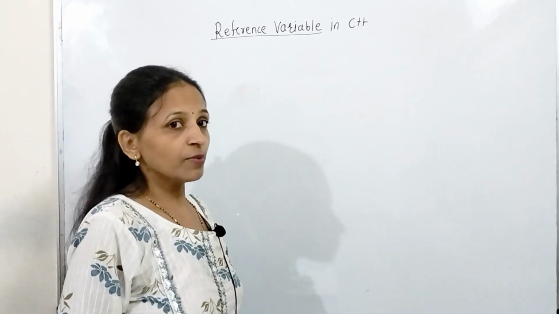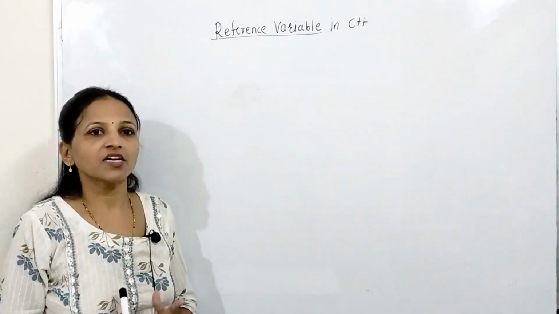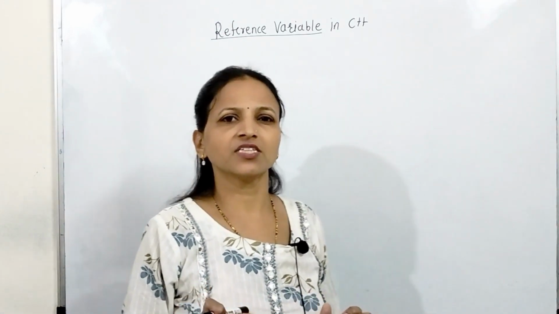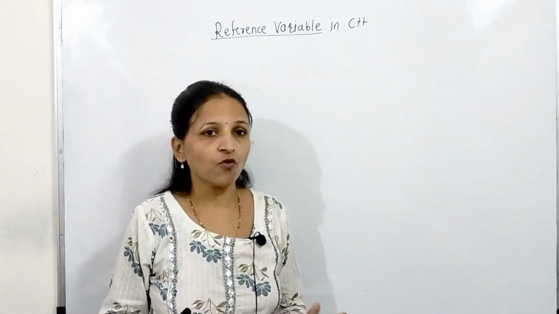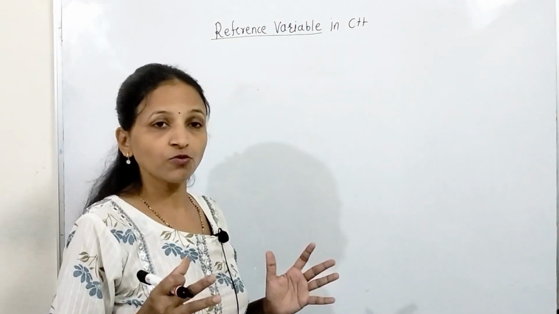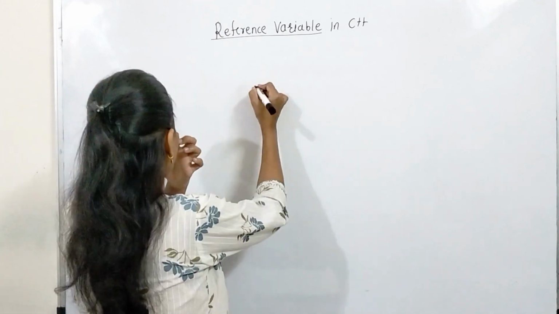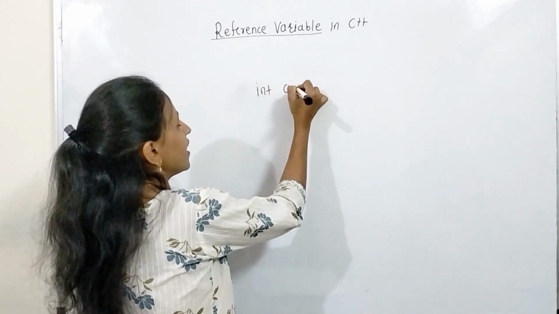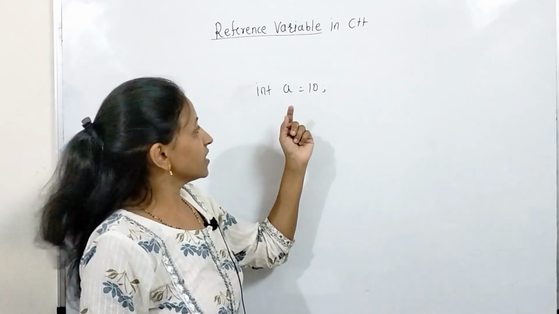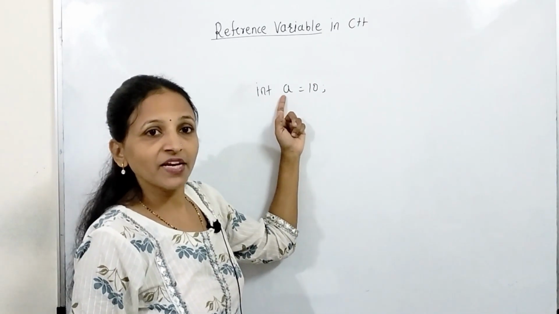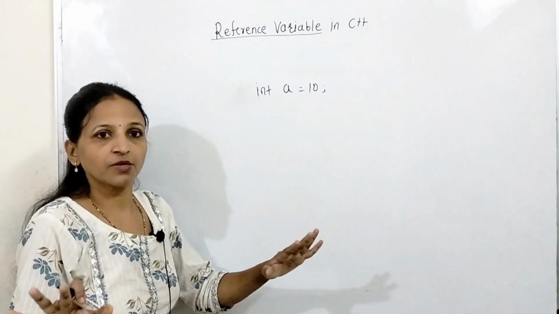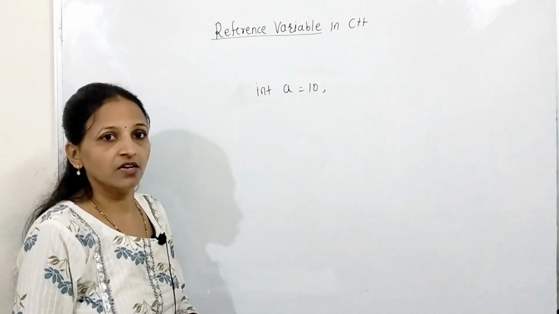See, what is a variable first? A variable is nothing but a name given to a memory location whose value can be modified during execution of a program. Let's say I want to store an integer number, a whole number. Then we have to declare a variable like this, int a, and the initial value we can mention like this, that is 10. What does it mean? Here we are declaring one integer variable, the name is a and the initial value is 10. Just see, this is not a reference variable, this is just a variable.